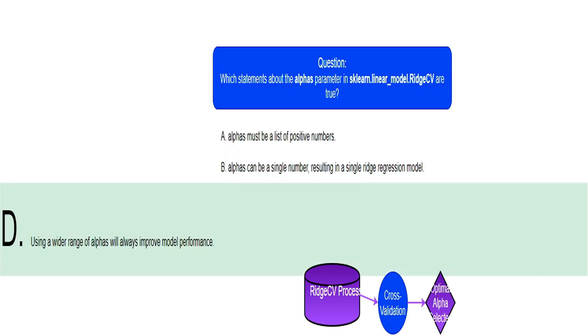This is false. While exploring a broader range of alpha values might sometimes lead to a slightly better model, it's not guaranteed. A very wide range can even lead to increased computation time without giving you a significantly better model. The perfect range depends on the specific data.